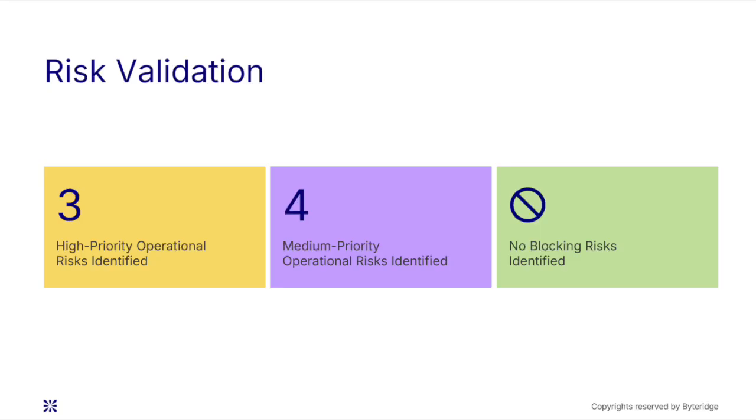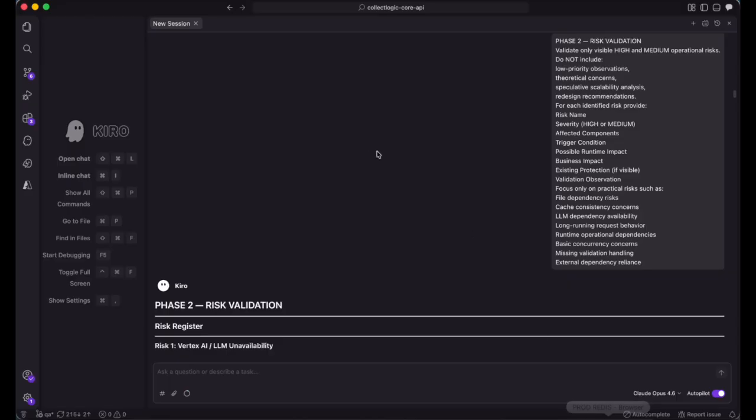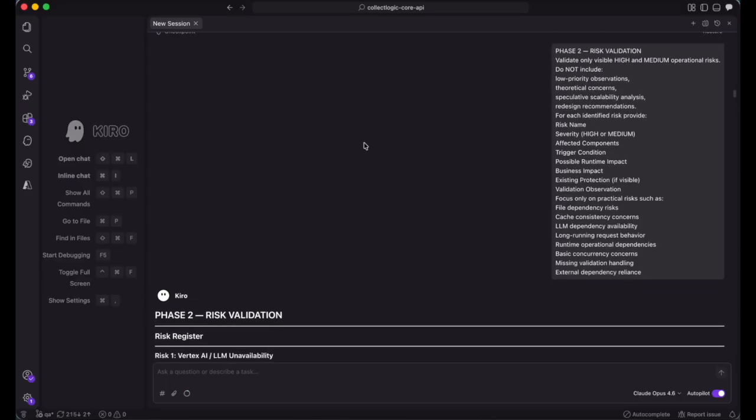The next phase of our analysis is risk validation. This phase answers, what could realistically go wrong in production, and do we have visibility into each scenario? Upon checking, we identified 7 operational risks, 3 high, 4 medium. None blocking, but there were 3 that require active awareness. This is the prompt used.